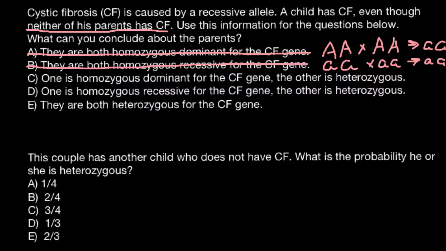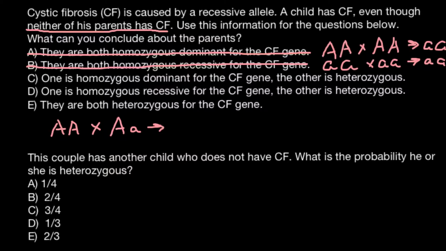Answer C. One is homozygous dominant for the cystic fibrosis gene, the other is heterozygous. So one can have genotype capital A capital A, homozygous dominant, and we cross it with another genotype that is heterozygous, capital A small a.